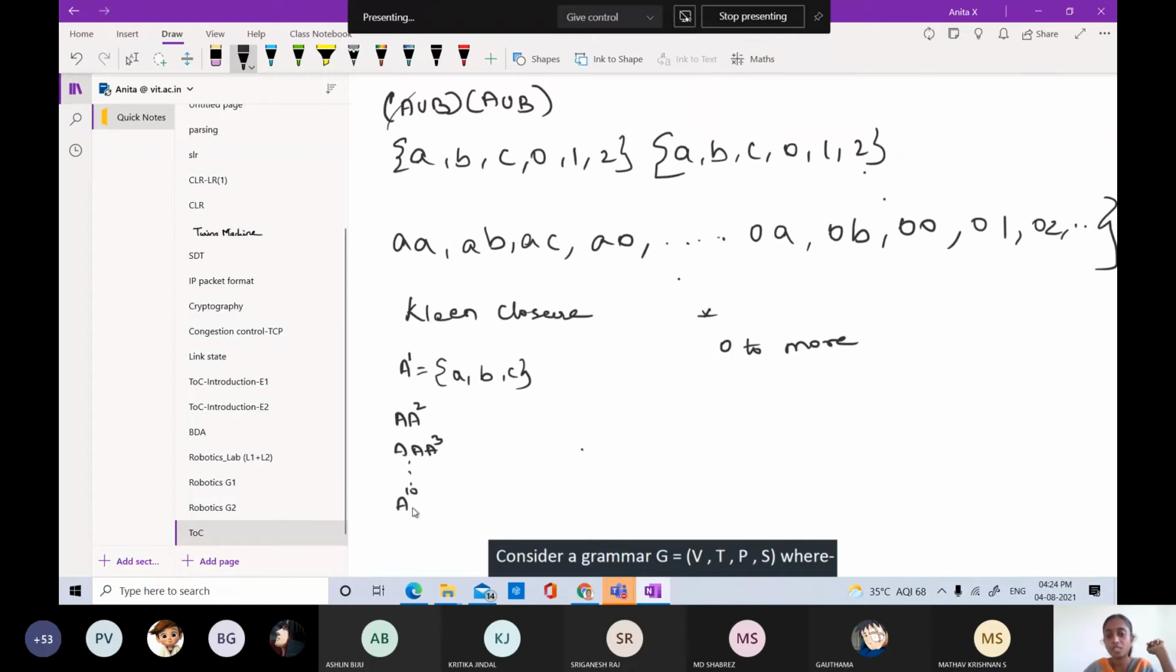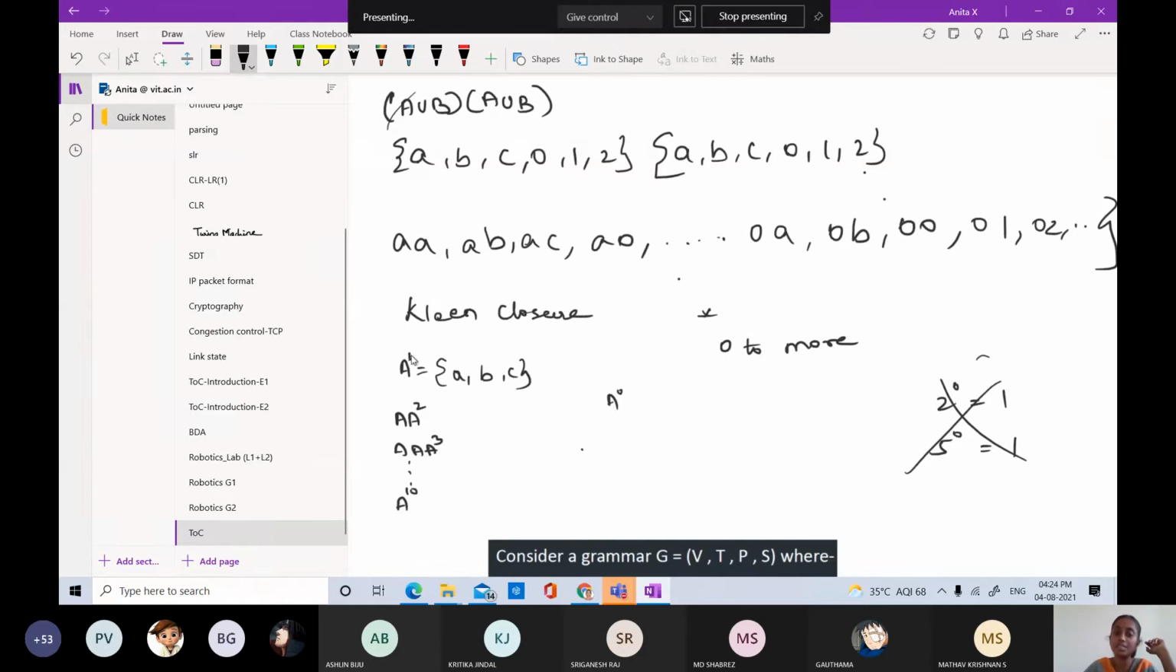If it is going to be A power 10, then it is going to have strings of length 10, right? So likewise, it goes on. So if it is going to be A power 0, what about the strings possible? Please make a note. Don't think of regular powers. If it is 2 power 0, 1, 5 power 0, 1, we are not talking of this power. We are talking about the powers in terms of concatenation, right? Please make a difference over here.